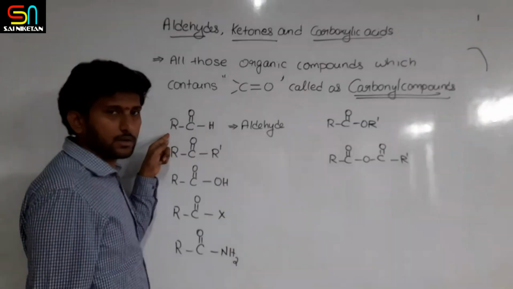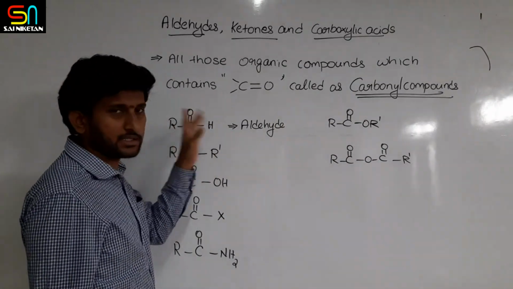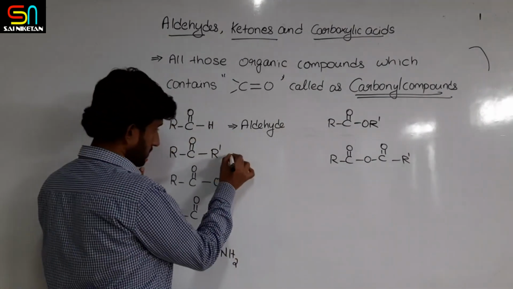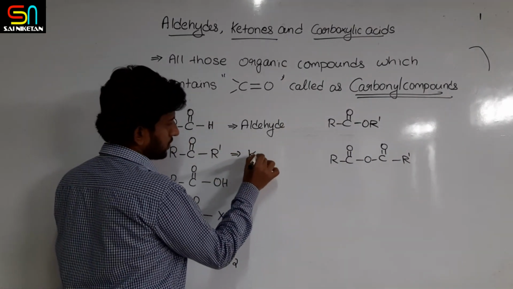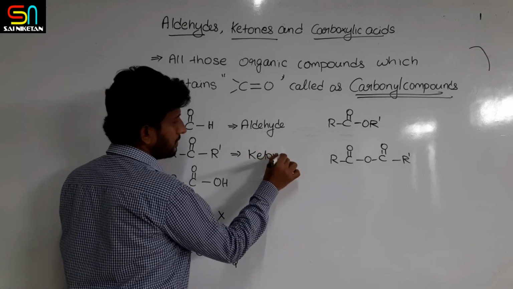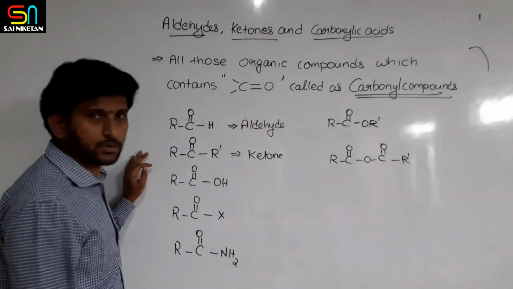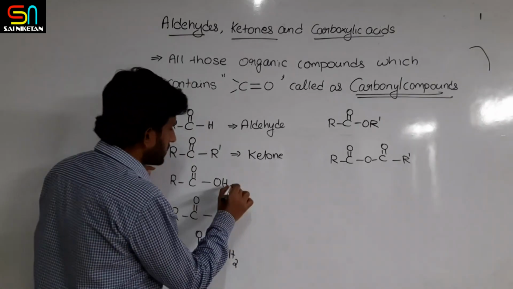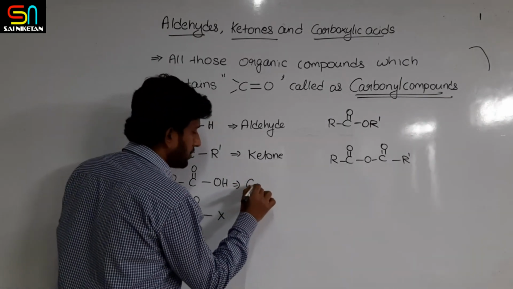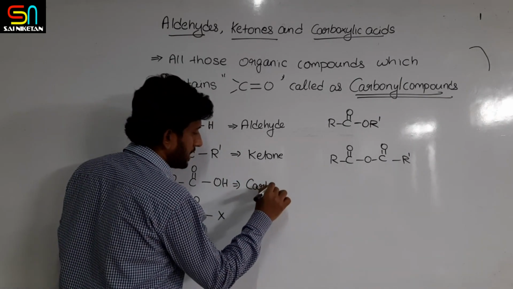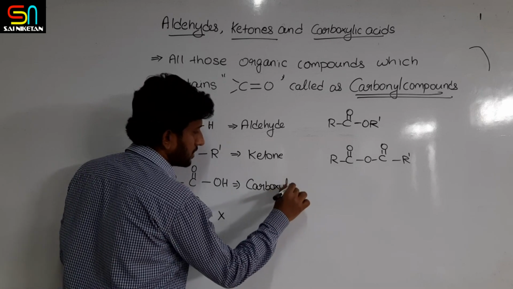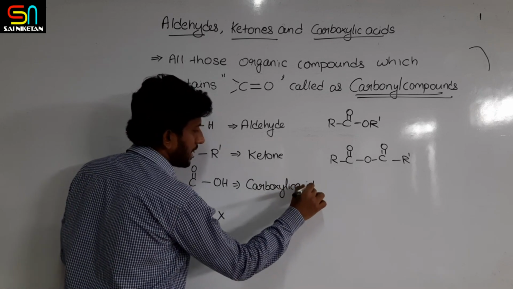This is the commonly represented aldehyde, RCHO. The second one is ketone. The third one is carboxylic acid, RCOOH. Carboxylic acid.